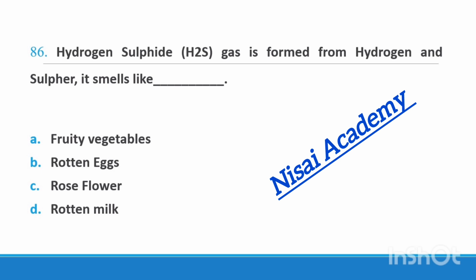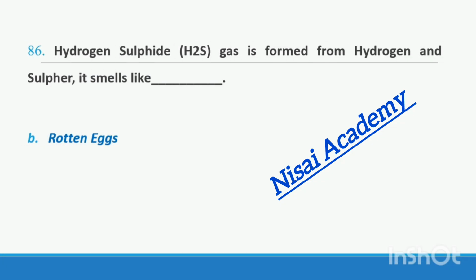Question 86. Hydrogen sulfide gas is formed from hydrogen and sulfur. It smells like option A, fruity vegetables, option B, rotten eggs, option C, rose flower, option D, rotten milk. Hydrogen sulfide gas is formed from hydrogen and sulfur. It smells like rotten eggs.